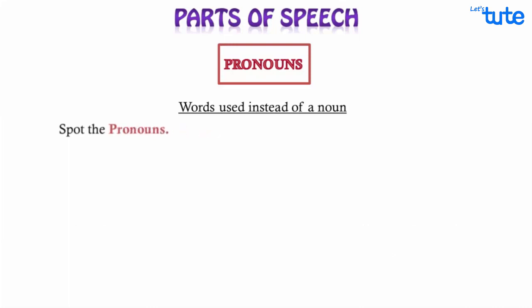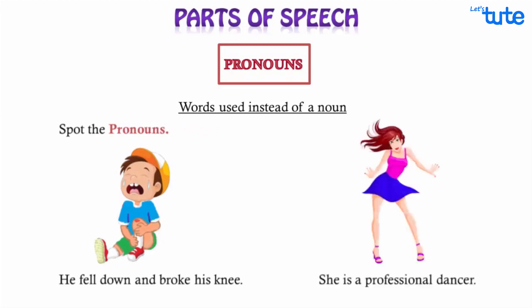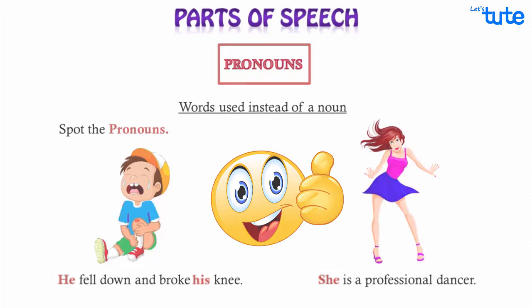Can you spot the pronouns in these sentences? He fell down and broke his knee. She is a professional dancer. Yes, He and his in the first sentence and she in the second sentence are pronouns. They were used to indicate a boy and a girl. So I hope you are with me.